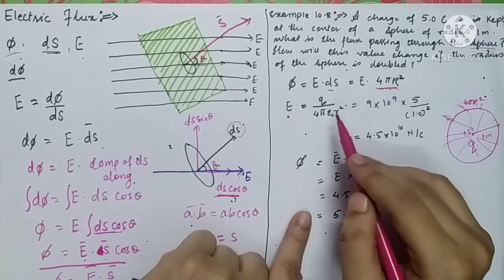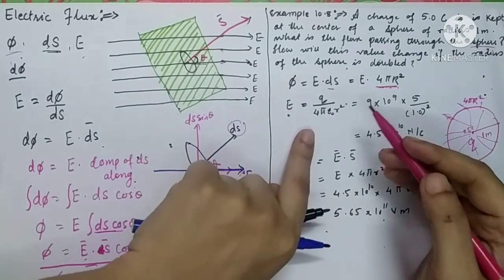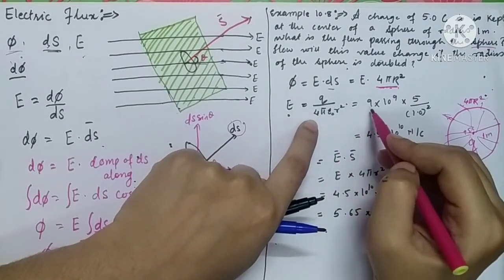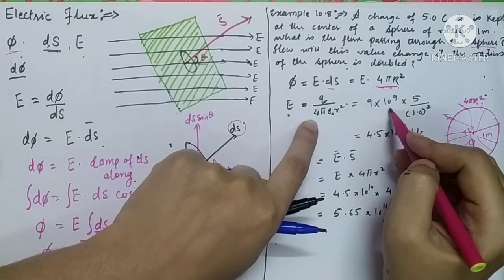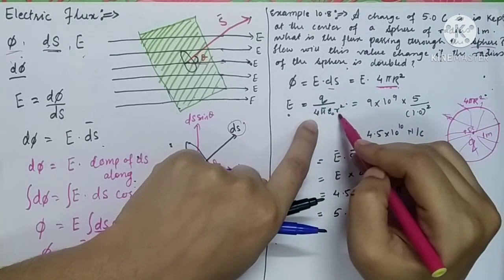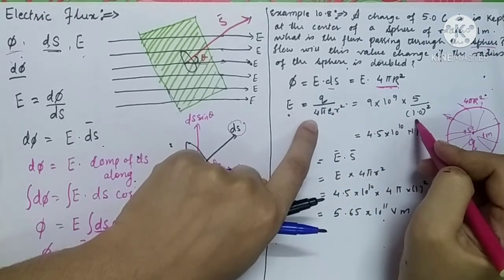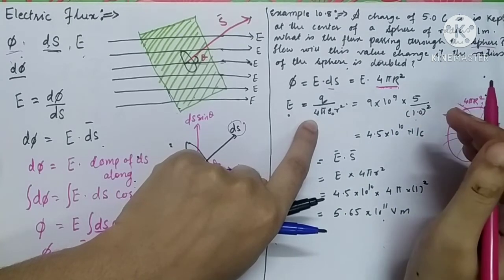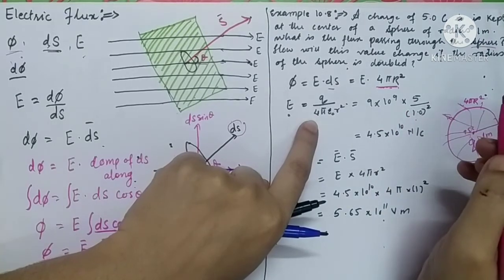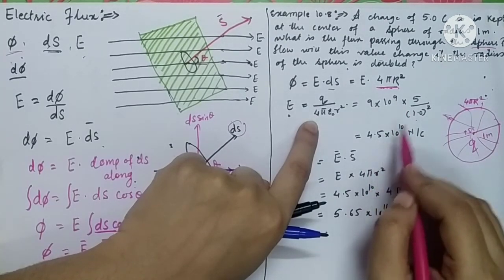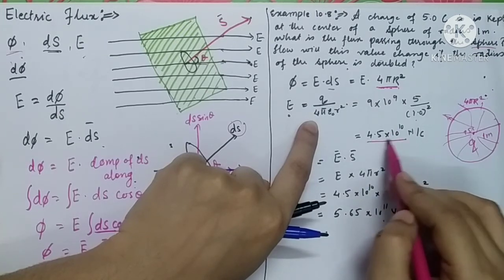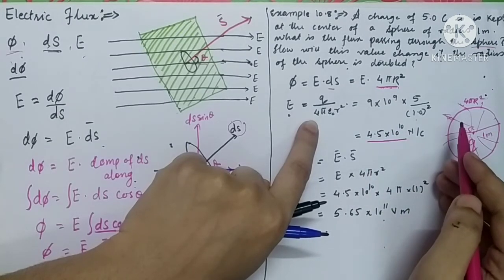So let us calculate it out. 1 upon 4 pi epsilon 0 is having the value 9 into 10 raised to 9. Charge is having the value 5, and R is having the value 1. So square of 1 will become 1 only. 5 into 9 into 10 raised to 9 will become 45 into 10 raised to 9. So you can write it as 4.5 into 10 raised to 10 Newton per coulomb.